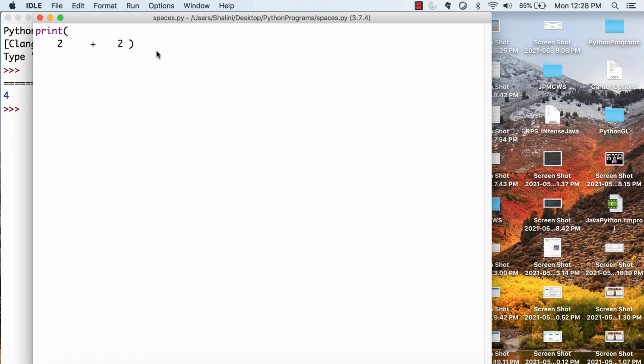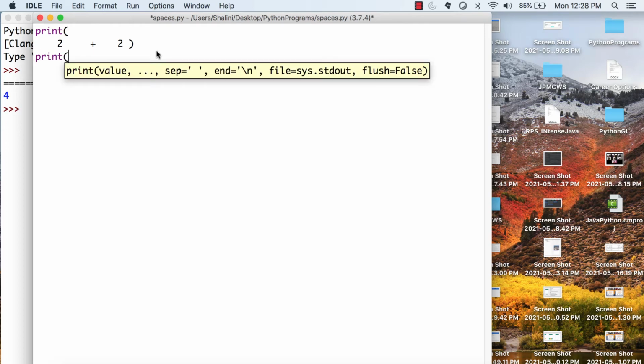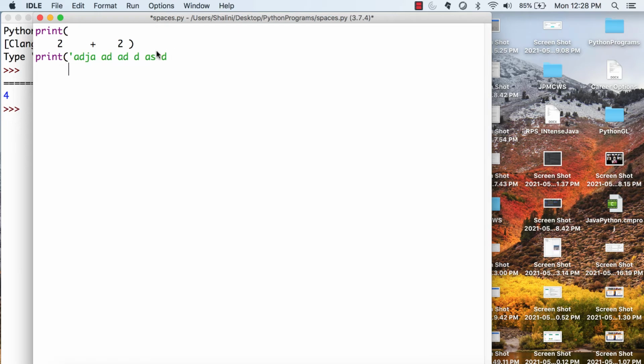It completely works fine. I can even do this. So I can have any number of spaces here. But then if you remember, I cannot have this. So this will give me an error. And that is with respect to the strings, how strings are executed in Python. Correct. But you cannot do this. You cannot have even a single space when a new statement starts.